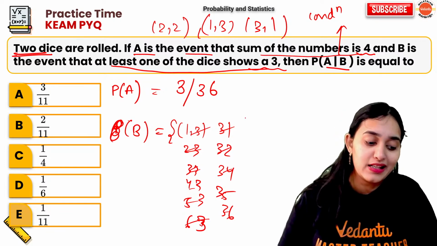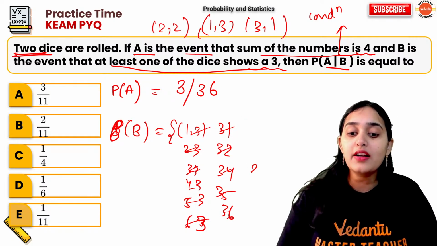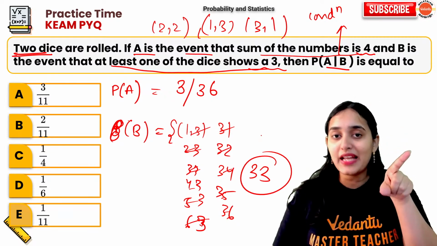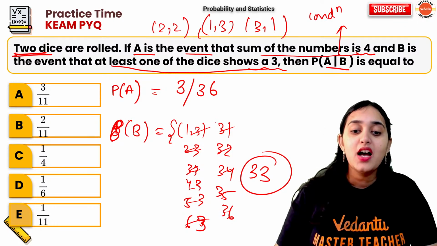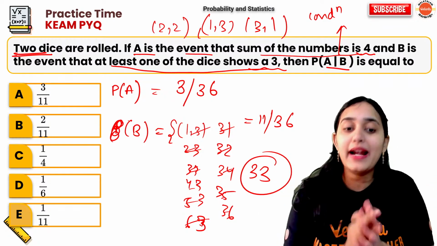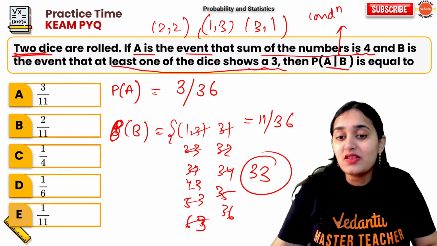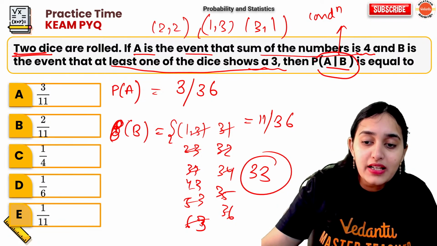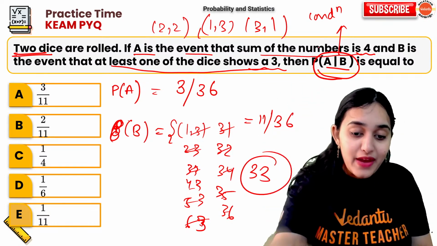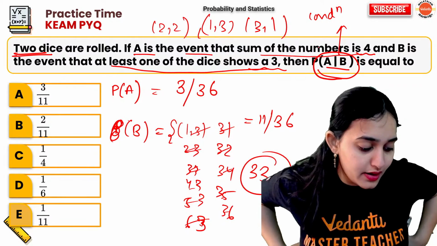11, not 12, blind master. We will not count 3 3 two times. It will be only counted one time. So probability of B is 11 out of 36. But what is my question? My question is saying that what is the probability of happening of event A when event B has already occurred?